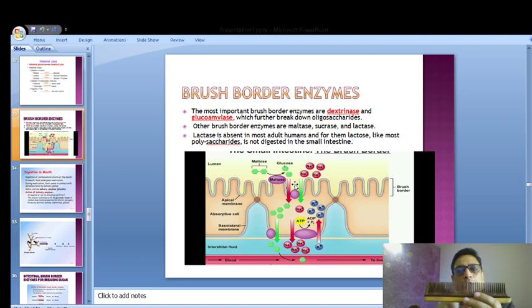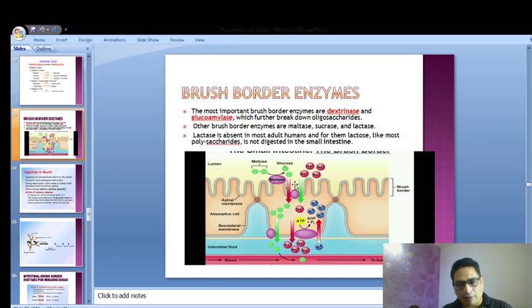Why are they called brush borders? Because it looks like a brush. If you have seen a shoe polish brush, the shoe polish brush handle is the villi, and from it, just like different hairs are protruding out, these are called brushes or microvilli. So microvilli, what is the importance of microvilli? The importance of microvilli is it increases the surface area of absorption.